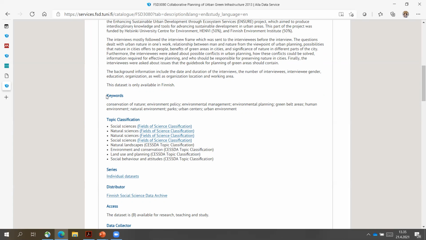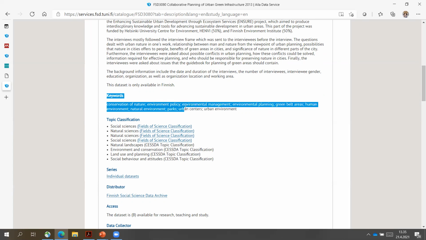The keywords should be used, these kind of discipline-based ones, if that's possible to use. But these are also the ones which help people to actually find your dataset from this data repository.